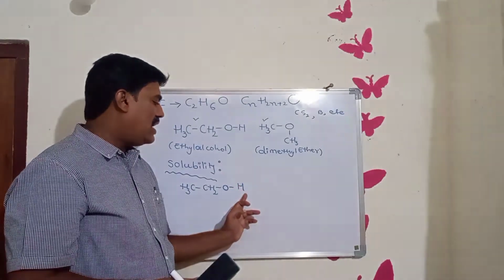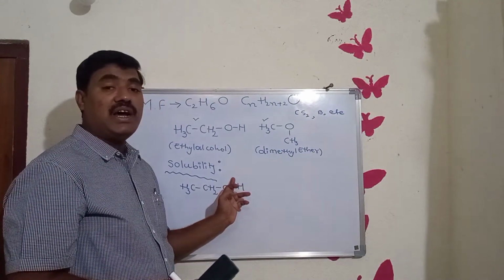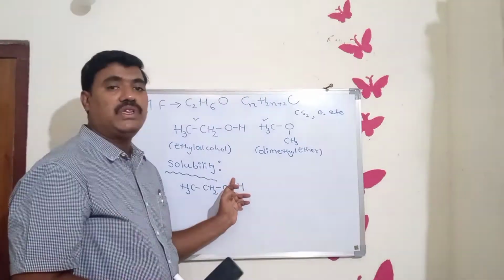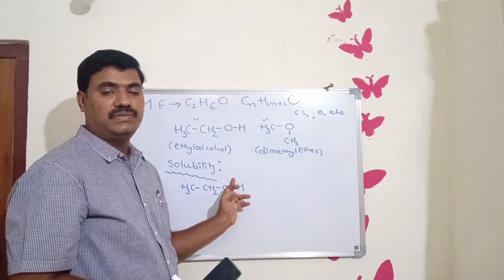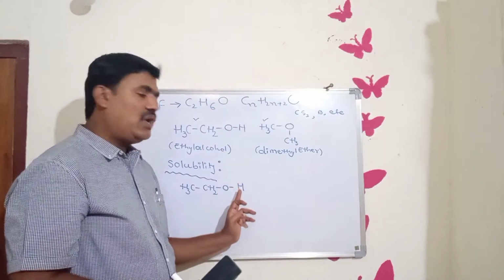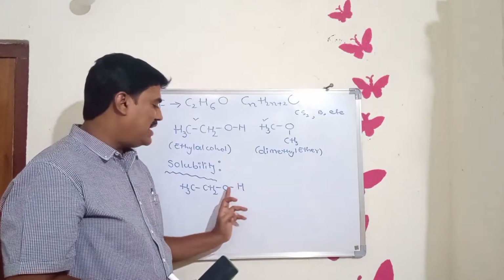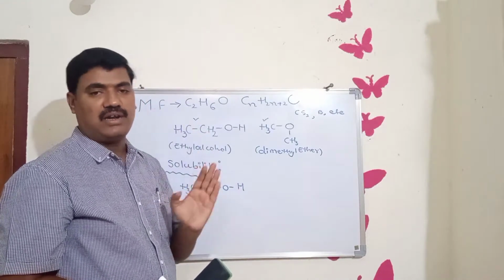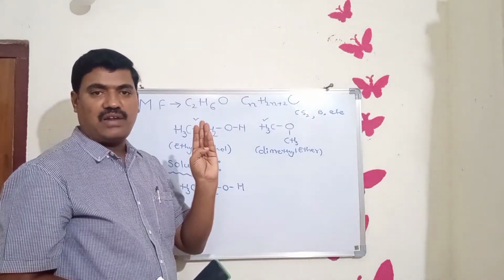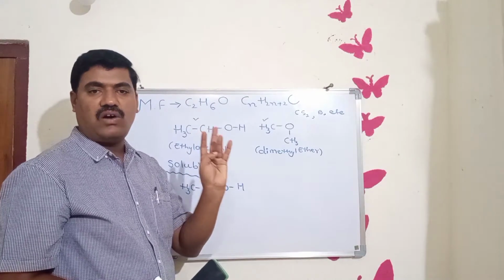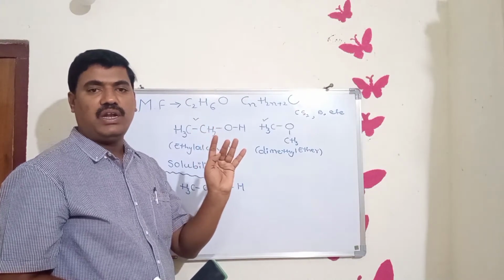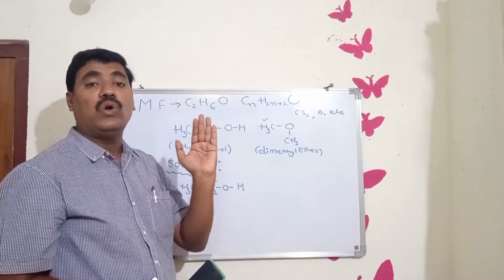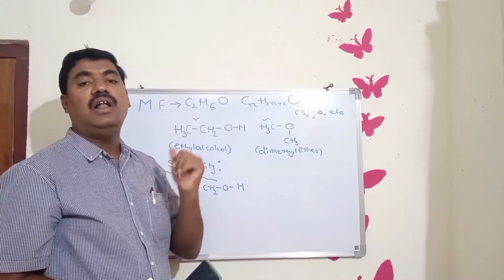Commonly, not all hydrogen atoms can form a hydrogen bond with water molecules. Only the hydrogen which is directly attached to highly electronegative atoms, either fluorine, oxygen, chlorine or nitrogen, can form a hydrogen bond with water.